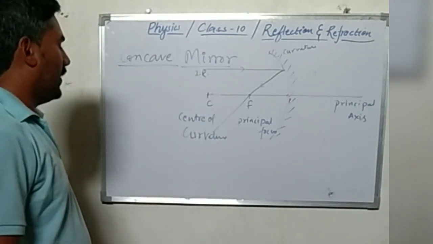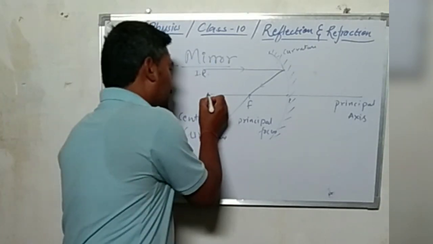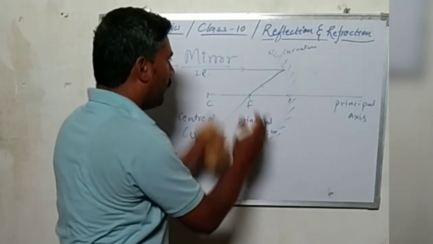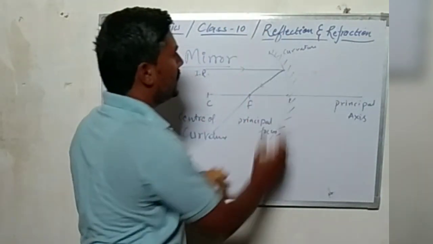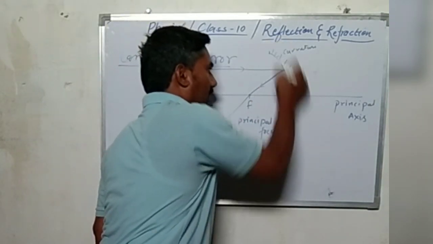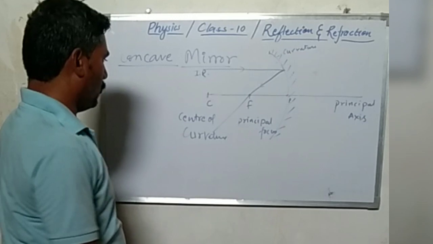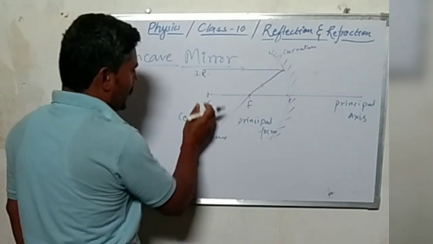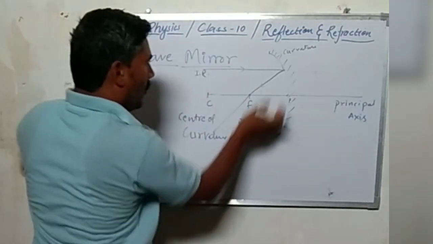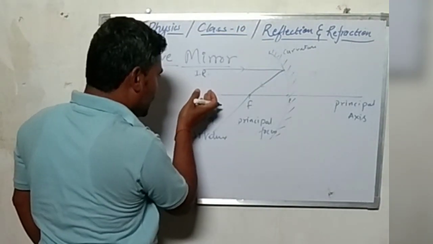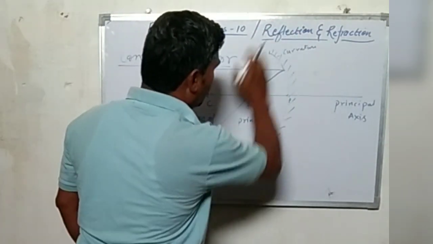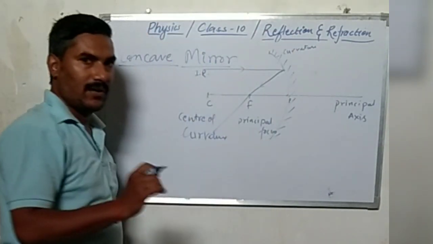The center of curvature is basically the center point of the whole curvature of which this mirror is a small part. As we have named here, this is the curvature. So this center of curvature is not the center of this part of the curvature, but the center of the whole sphere of which this curvature is a small part.